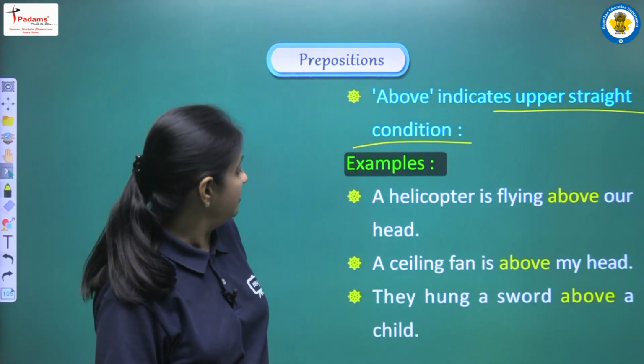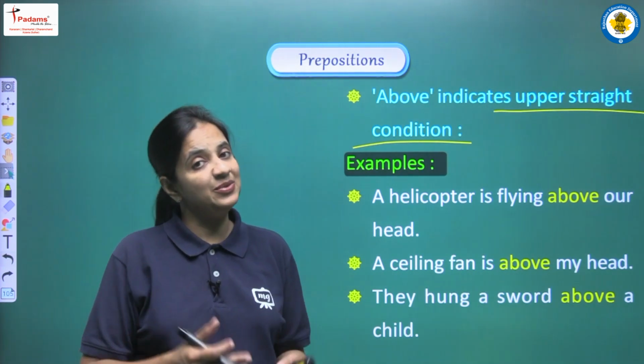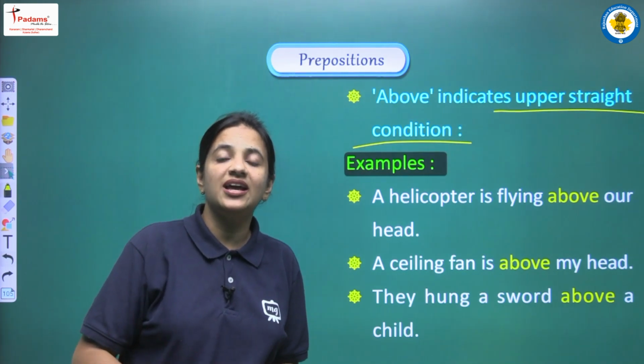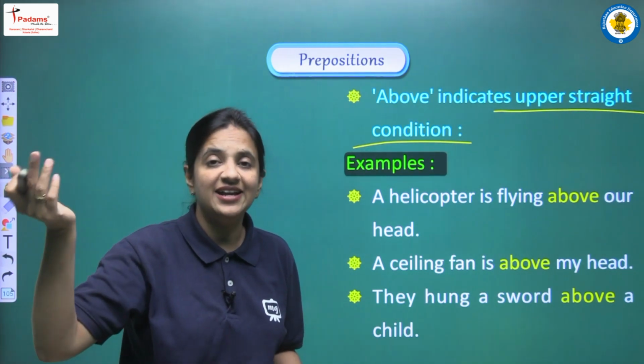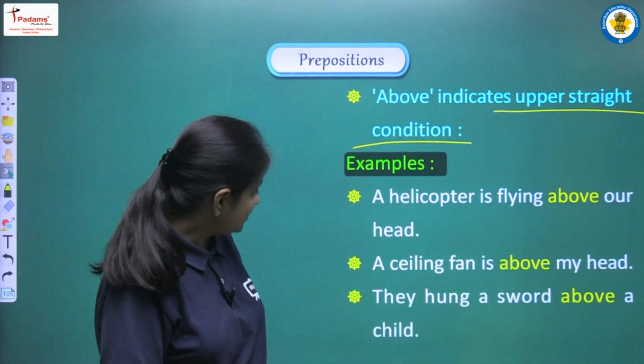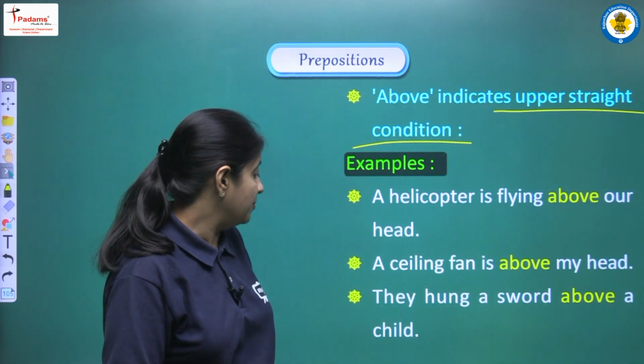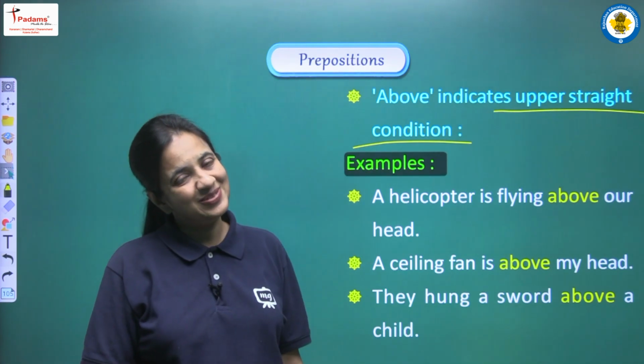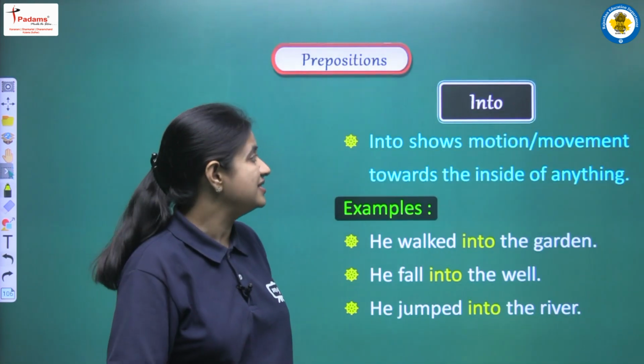Next is: a ceiling fan is above my head. Similarly, ceiling fan जो होता है वो कहाँ होता है? That is above our head. That is having a higher position comparatively to our head. Next is: they hung a sword above a child. Okay, so in this manner also we can use above in a sentence.